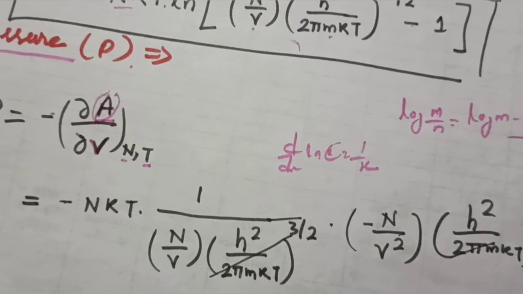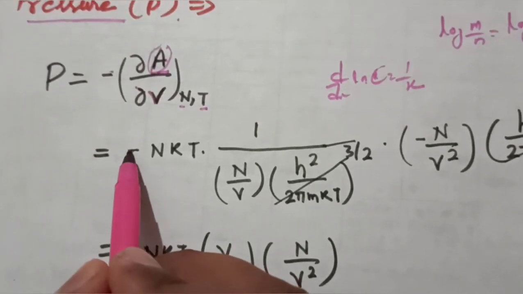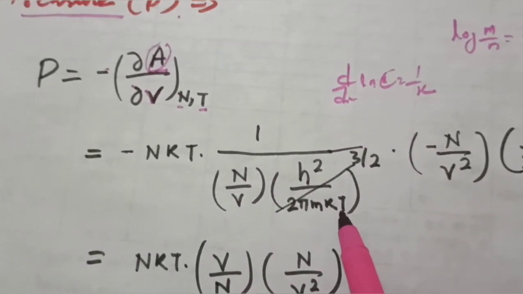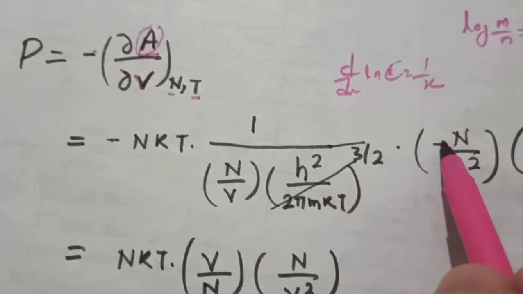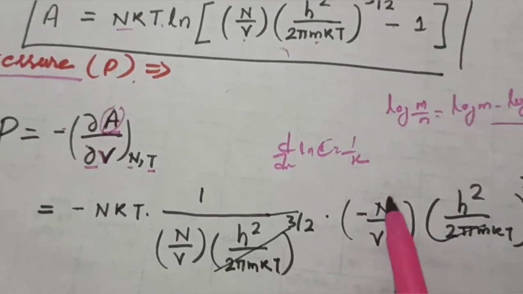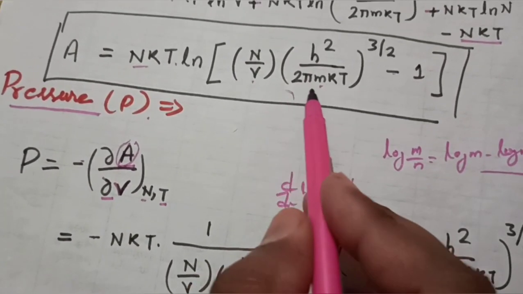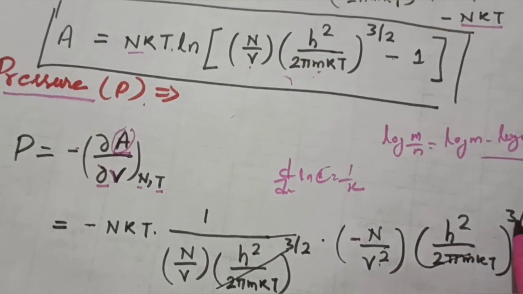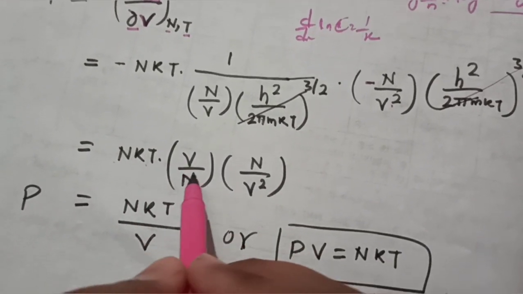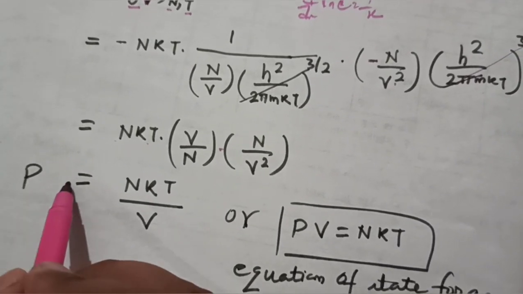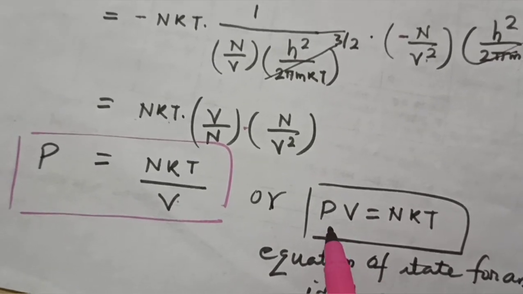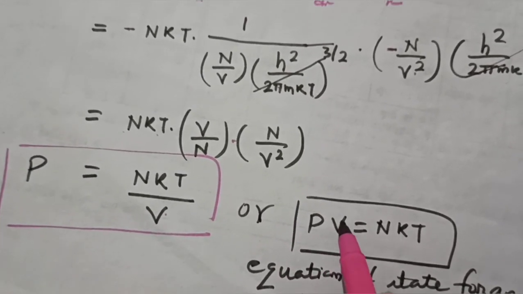If x is some term, so in this case minus nkT times 1 upon n upon V times h square upon 2 pi mkT raised to the power 3 by 2, and this is here because we have to take del over del V. What is the term here? n upon V, so we have minus n upon V square, and what is in this factor? It is h square upon 2 pi mkT, and this term is going to be cancelled, and we are left with nkT times V upon n times n upon V square. So if you just solve it, it comes out to be P equals nkT upon V, or simply PV equals nkT.